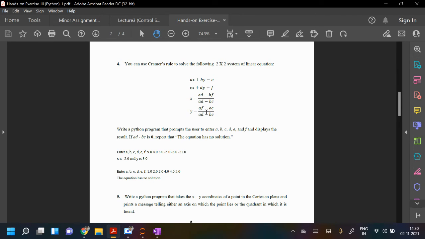Now they are asking to write a Python program that prompts the user to enter a, b, c, d, e, f and displays the result, meaning x and y, the solution of the equation. If ad minus bc is 0, like the denominator is 0, then it should report that the equation has no solution. Okay, so try this one, those who have done question number 3.